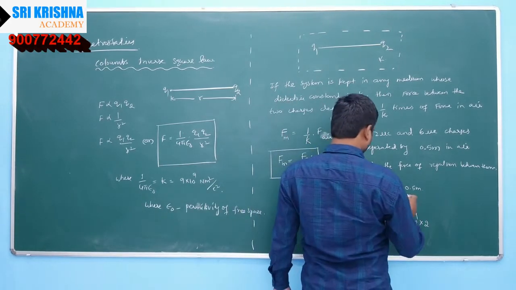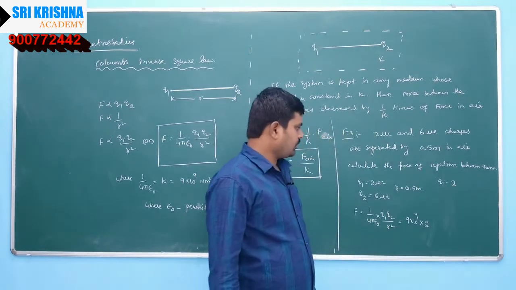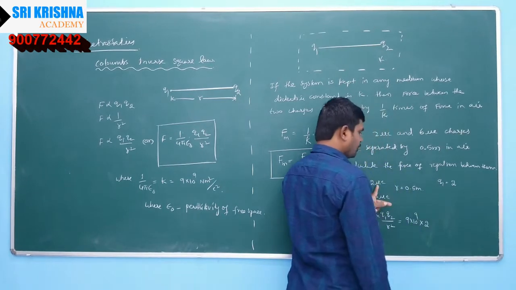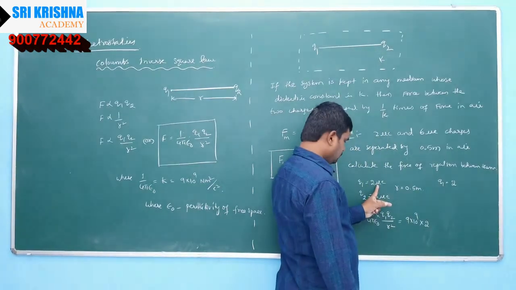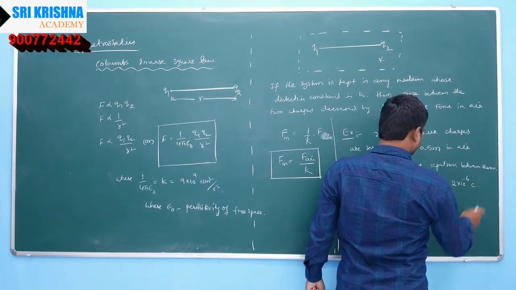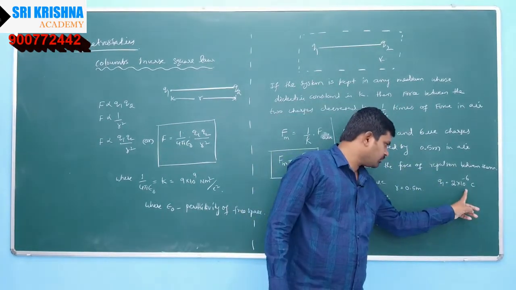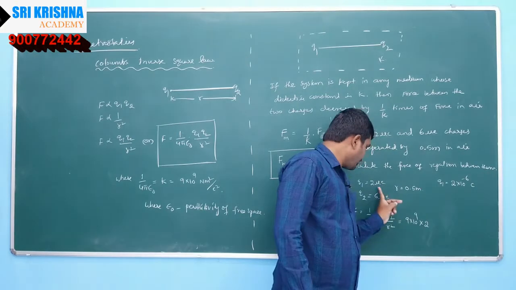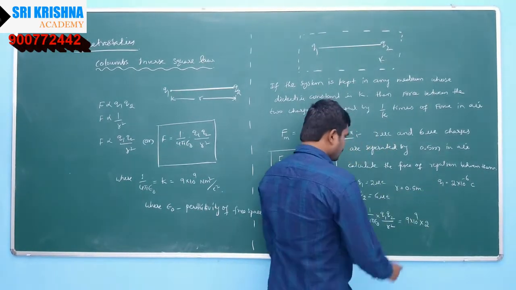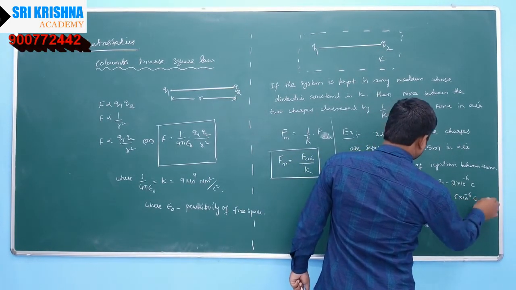See, q1 is equal to 2 microcoulomb. The unit of charge is coulomb, so this microcoulomb will be converted into coulombs. Microcoulomb is a submultiple of coulomb. 1 microcoulomb is equal to 10 to the power of minus 6 coulomb, so 2 microcoulombs is equal to 2 into 10 to the power of minus 6 coulombs. q2 is 6 into 10 to the power of minus 6 coulombs.